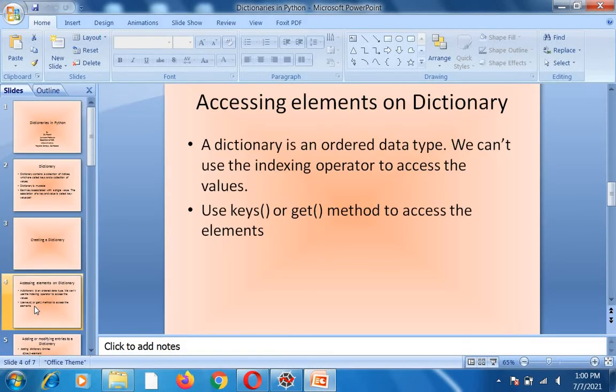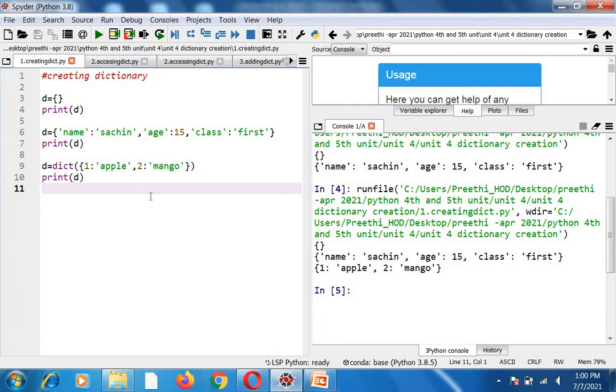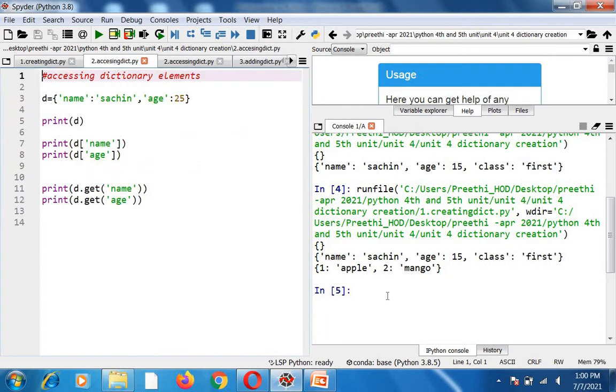Next, we are going to see how to access the elements inside your dictionary. Dictionary is an unordered data type. We can't access using the index operator. You can use the keys operator or the get operator to access the elements. So let's see with this. So how to access the elements inside your dictionary.